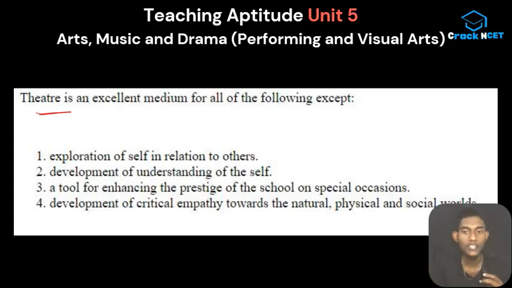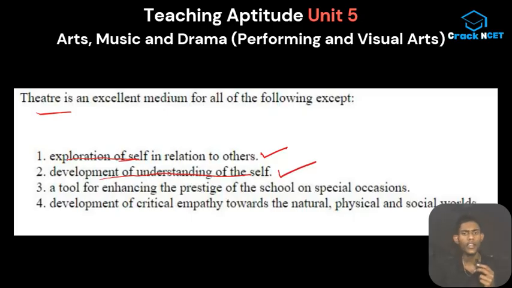Exploration of the self in relation to others in theater is actually very true. In theater arts and theatrical forms of arts, we are exploring ourselves and the society at the same time. These are some concepts to think about, but don't worry, it's easy. Exploration of self in relation to others, yeah, it's kind of true. Development of understanding of the self, yeah, it's kind of exploring the self, and development of understanding of the self is kind of the same, right? So yeah, this is also true.